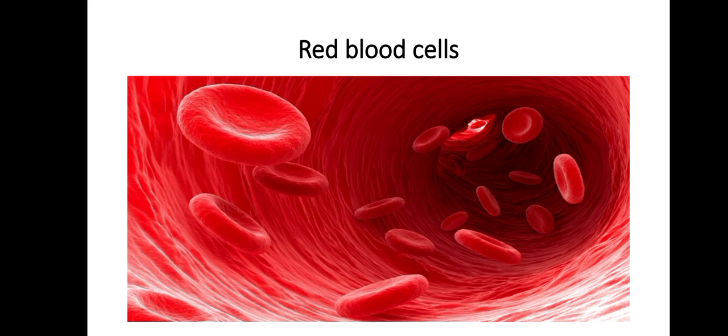Now we will discuss red blood cells. Red blood cells are red in color due to the presence of a red pigment called hemoglobin inside them. Red blood cells carry oxygen. Red blood cells carry oxygen from the lungs to all the cells of the body.